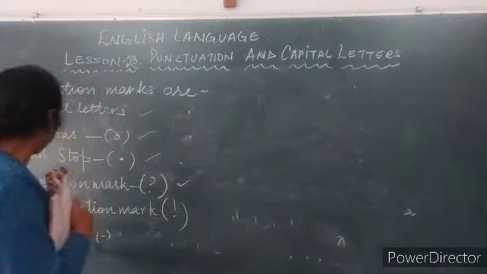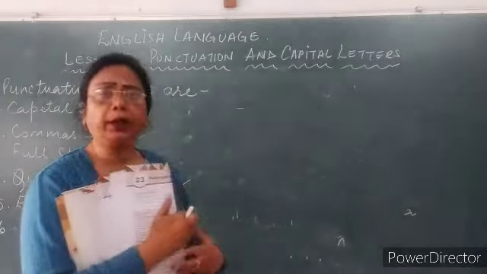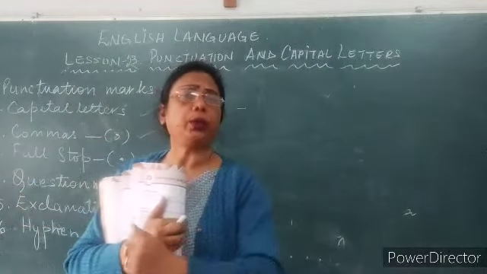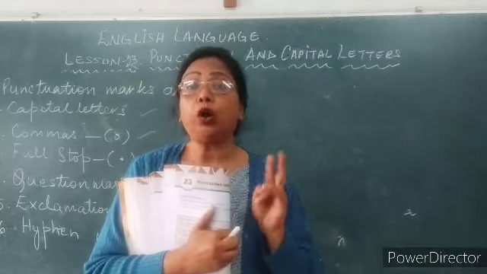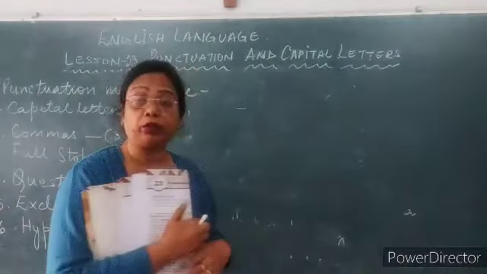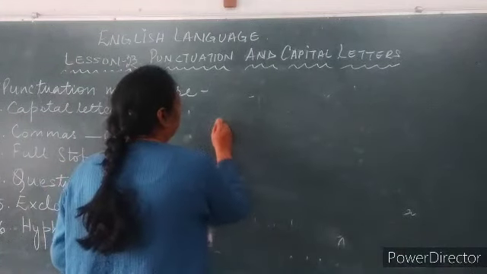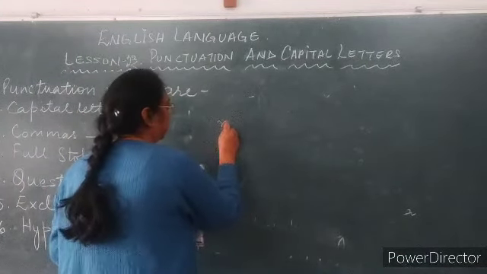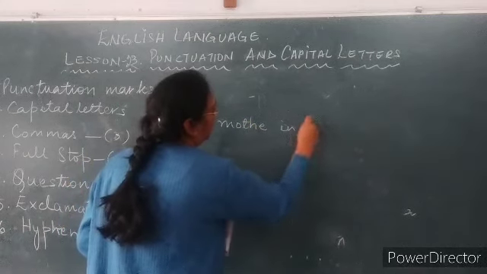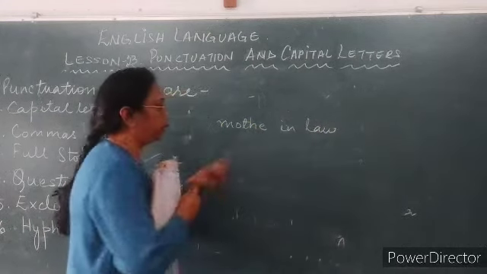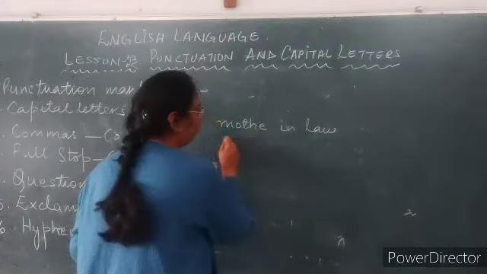Now next is hyphen. Hyphen is a small dash. And when do we use this hyphen? When we are joining two or three words, not sentences but words. Like I give you over here, mother in law. We don't write mother in law like this, but this is one word.